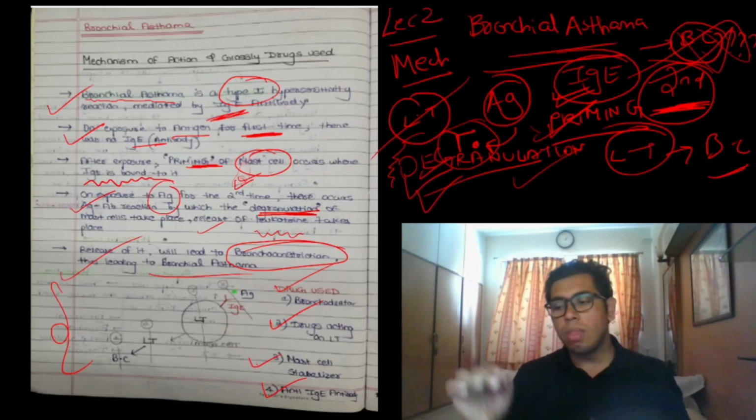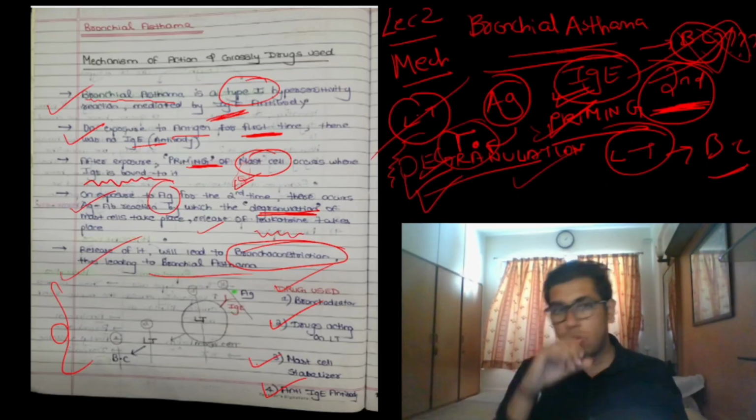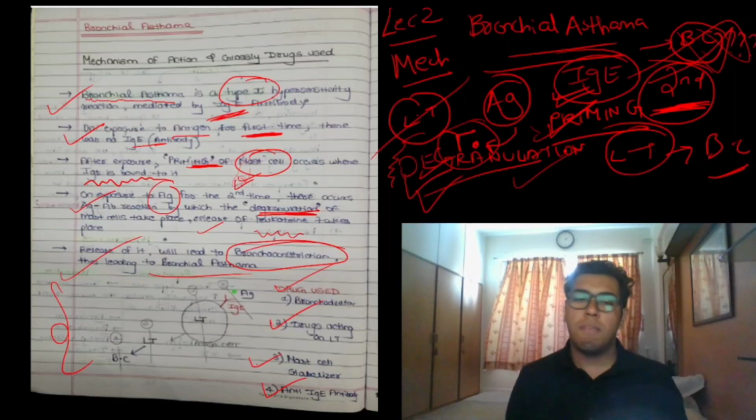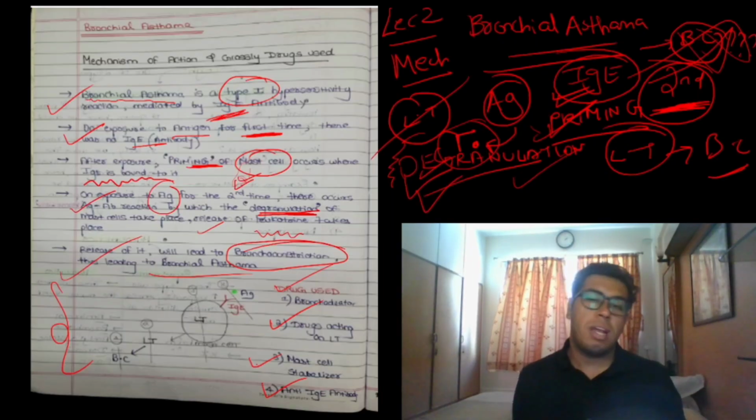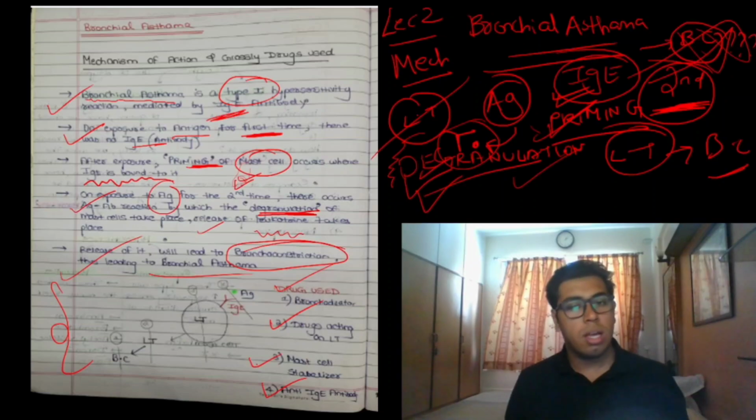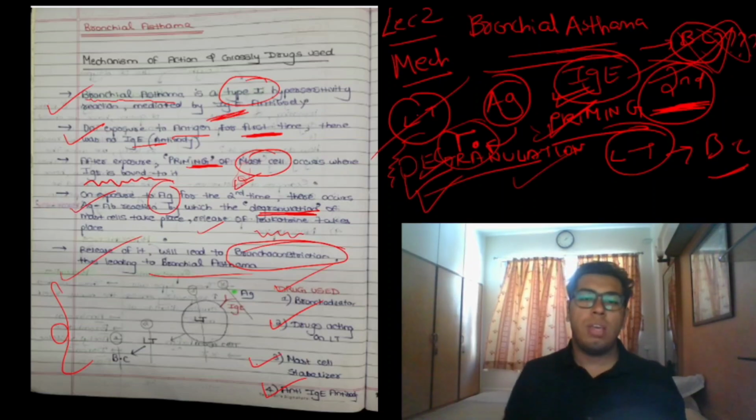If I want to solve the issue of bronchial asthma, I will give bronchodilators. Otherwise, if not, I can give drugs acting on leukotriene that will suppress the action of leukotriene. If not, I will give mast cell stabilizers so there is no degranulation of the mast cell. And if not, I will give the anti-Ig antibody so that there is no antigen antibody reaction.